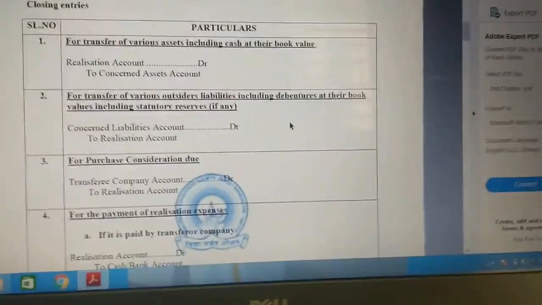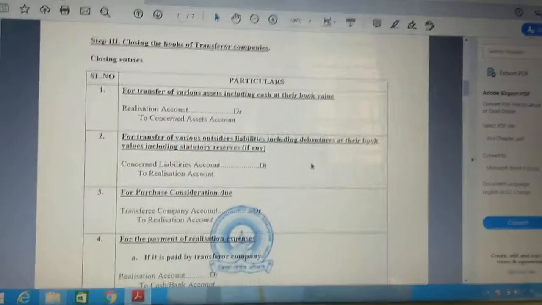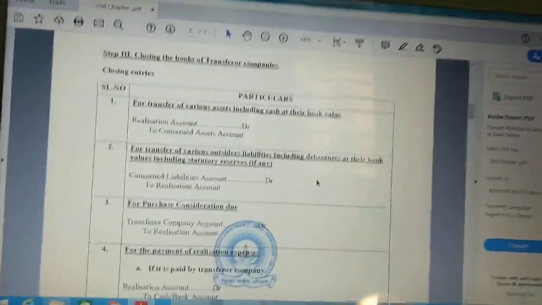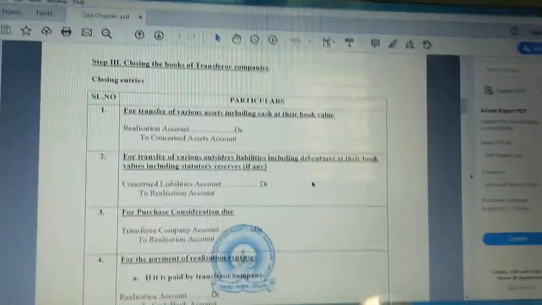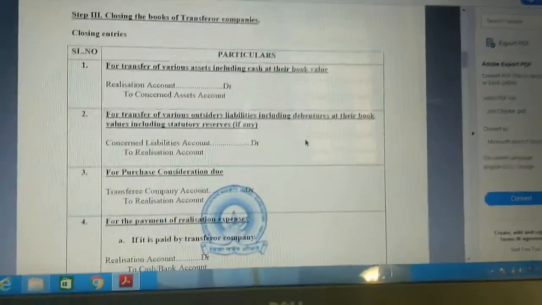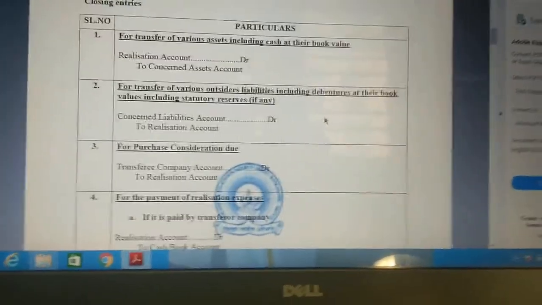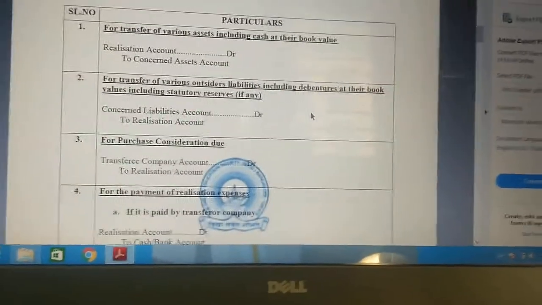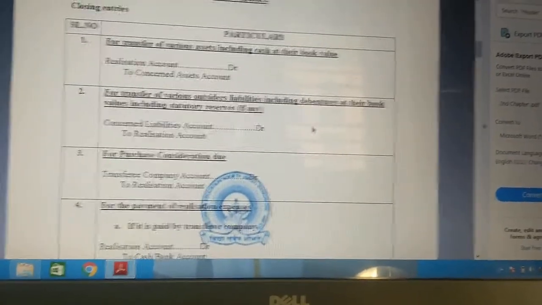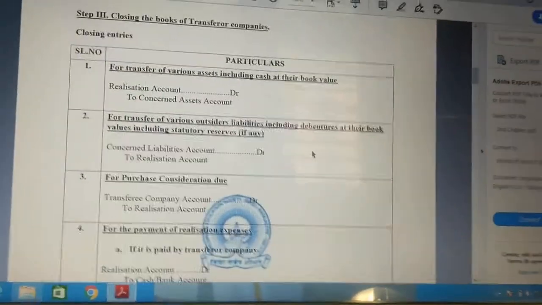Now, while closing the entries, first we need to transfer all the assets including cash at their book value. So here we need to prepare the realization account. While preparing the realization account, first we need to transfer all the assets. That entry is realization account debit to the concerned asset account. Next, for transfer of various outsiders' liabilities including debentures at their book values, including statutory reserves if any.